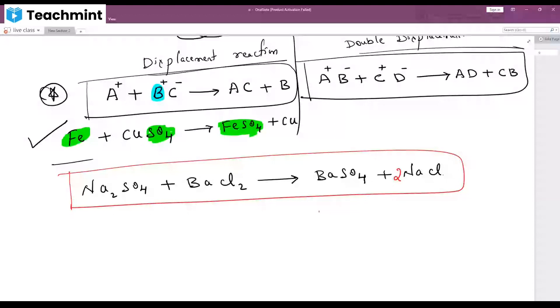In that you can see the first paragraph. Drawn into thin wires is called ductility. Can you see that? Read that paragraph completely. That paragraph is important. Understood? Concept is clear?